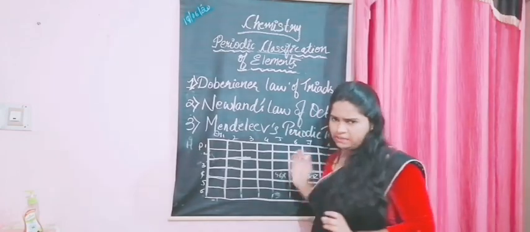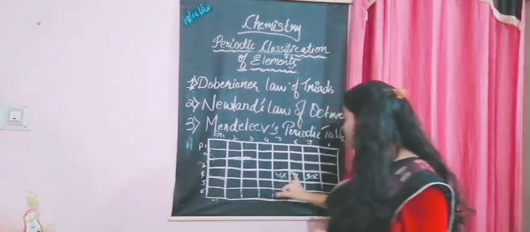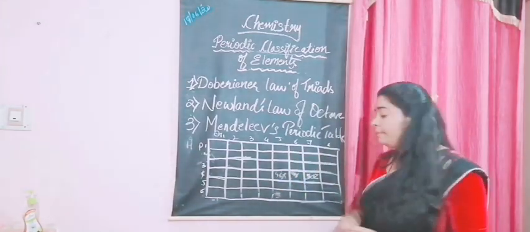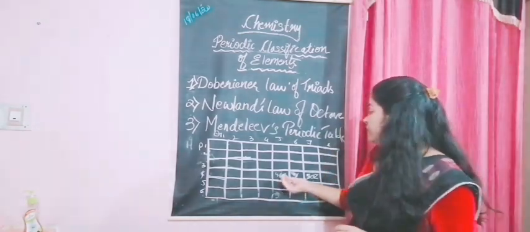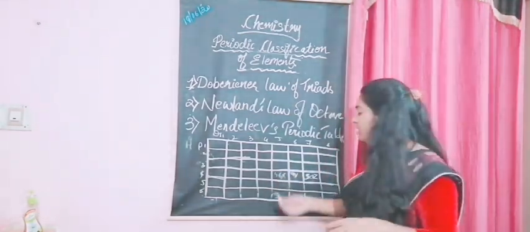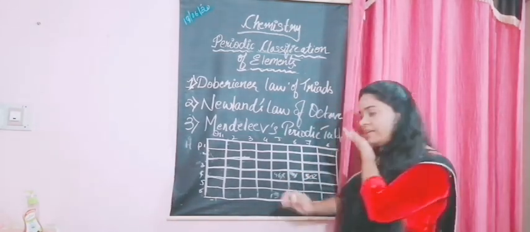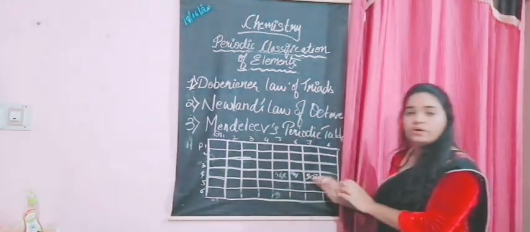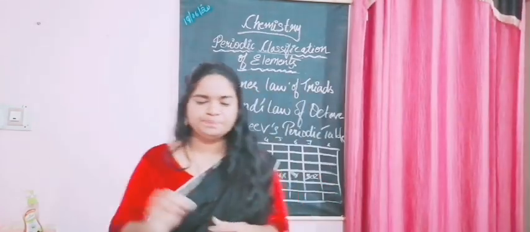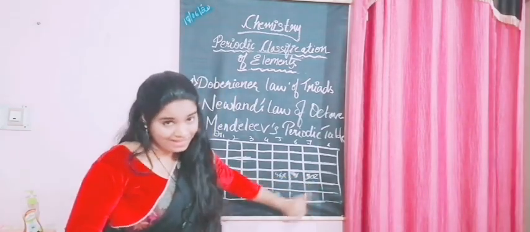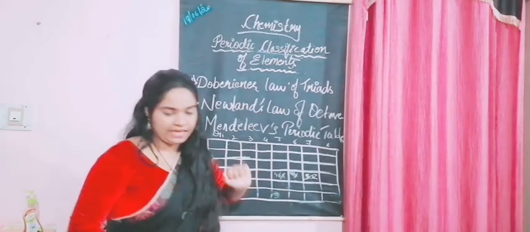He finalized this table, and then he named these elements. There were no elements found, but he named it Eka. Suppose this was aluminium, he named this Eka aluminium. Similarly, the next, if this was calcium, Eka calcium. He named them like that, but there was no element like that. It was just for his reference.